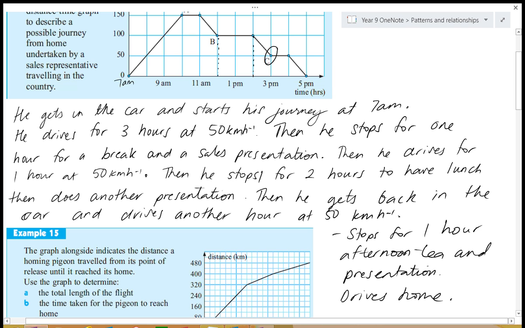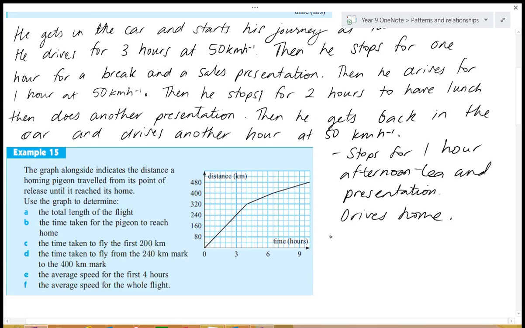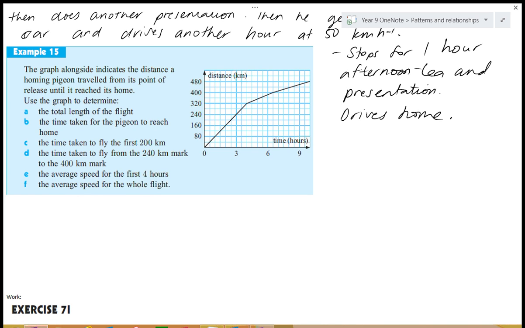Okay? So, Daniel, can you concentrate please? Yep, close. So the next example here, we're given another graph, and this time it's the distance a homing pigeon travelled from its point of release until it reaches home. Alright, so homing pigeon, you might release it in Dunedin, and then it finds its own way back to Christchurch. Use the graph to determine the total length of the flight.